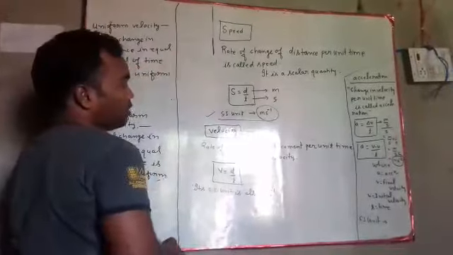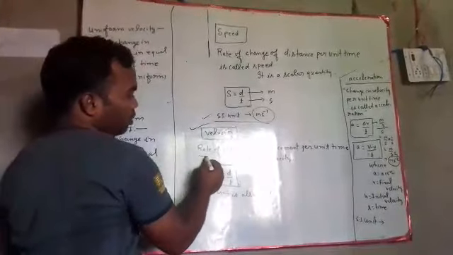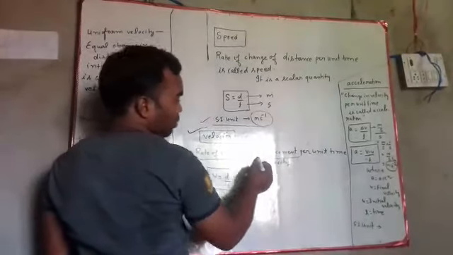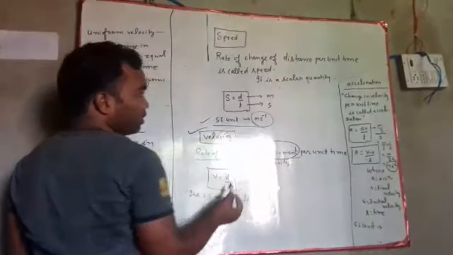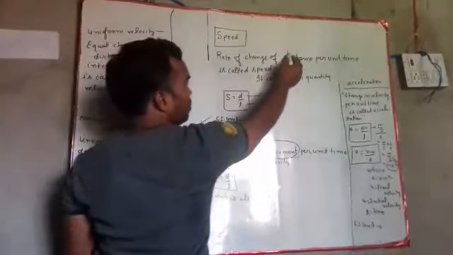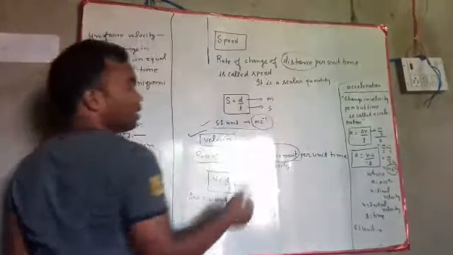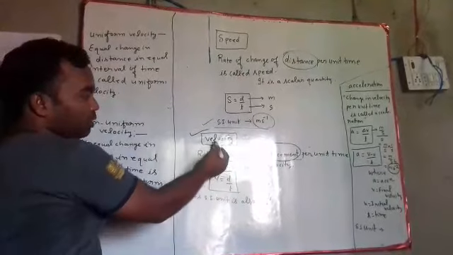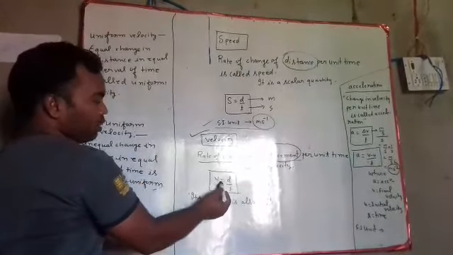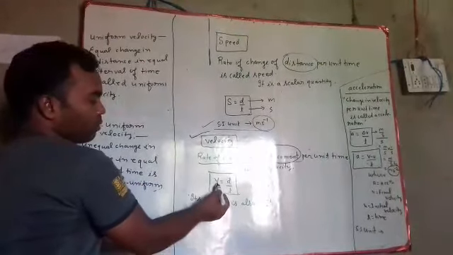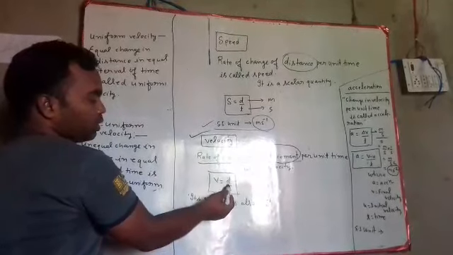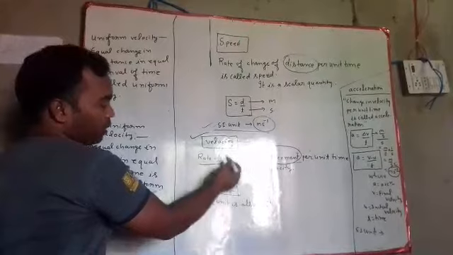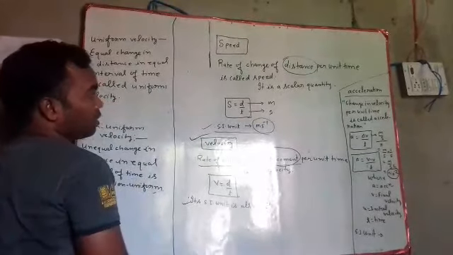Meter per second. Now velocity: rate of change of displacement per unit time. Here we have used the term displacement, and in speed we have used the term distance. So rate of change of displacement is velocity. V is equal to d by t, where v is velocity, d is displacement, and t is time. And the SI unit of velocity is also meter per second.